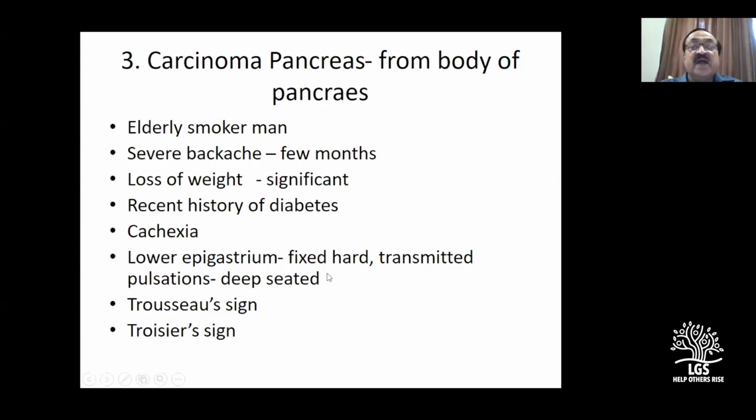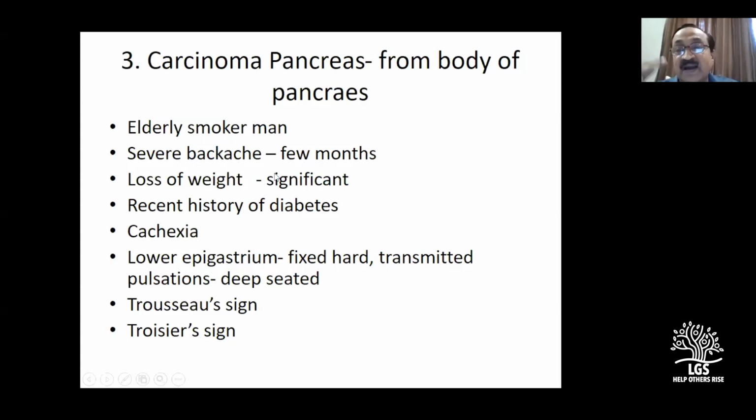Adenocarcinoma pancreas presents as a hard nodular mass. Is it clear? Hard nodular mass, usually a typical 60-70 year old smoker. Look at this: severe backache for a few months, and loss of weight. This appears first.